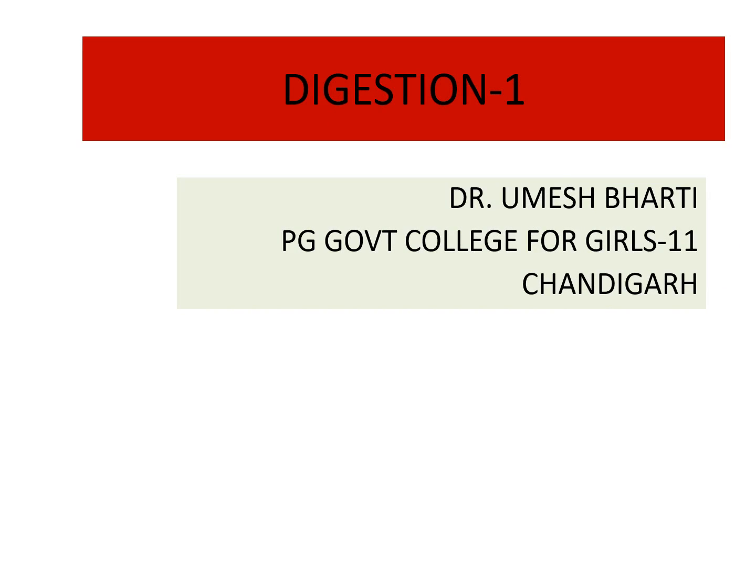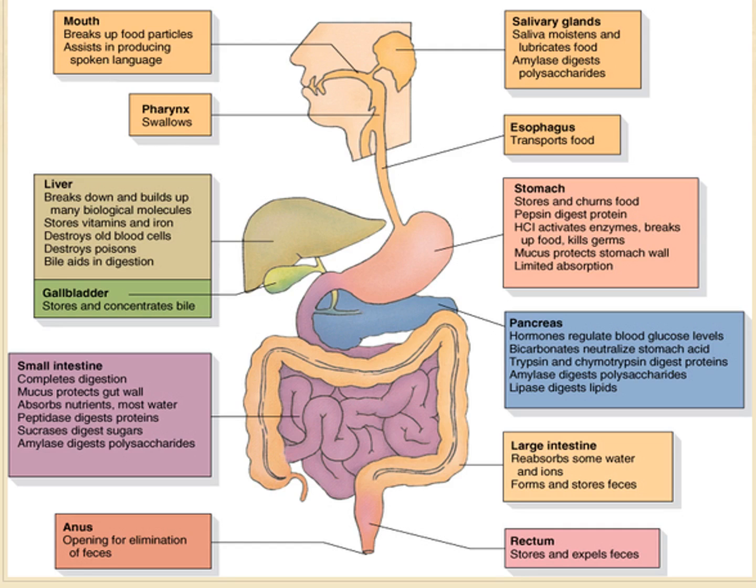Digestion is a very important process because it provides us with the energy required for performing various actions. We consume food in the form of pulses, cereals, fruits, vegetables, and oils.